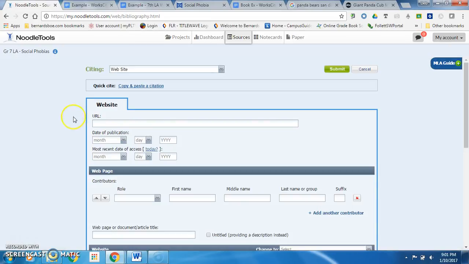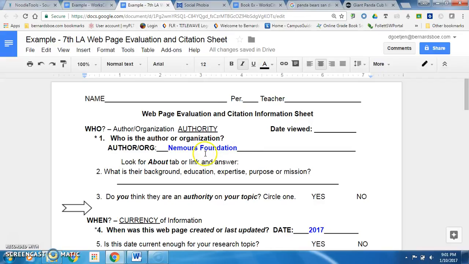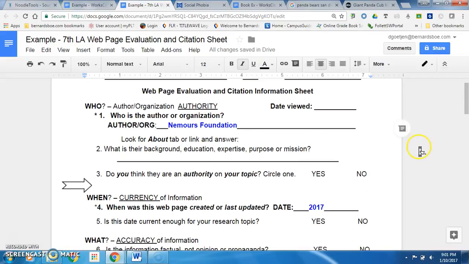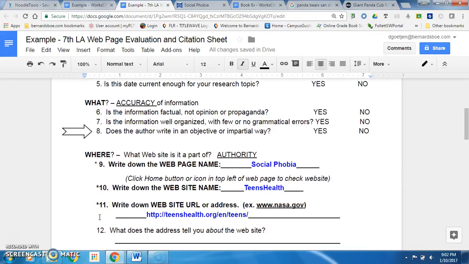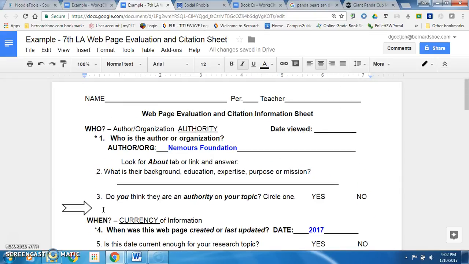Now you're on the input screen again, and you'll do just what you did with the database article citation. You'll fill in these white boxes with information, this time from your pink Web Evaluation Citation sheet. The citation information is the information from the bolded questions that also have an asterisk in front of the number. So 1, 4, 9, 10, and 11. Those have your citation information in them.